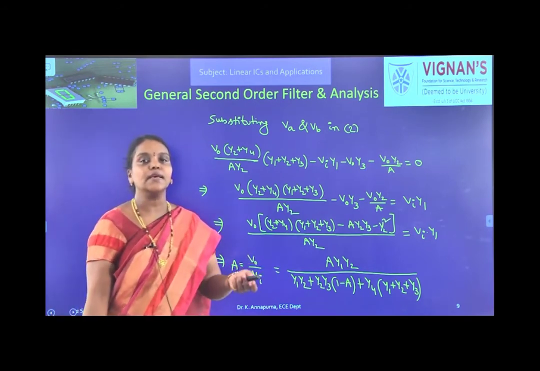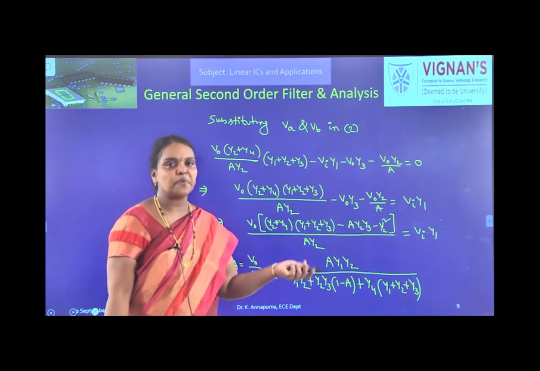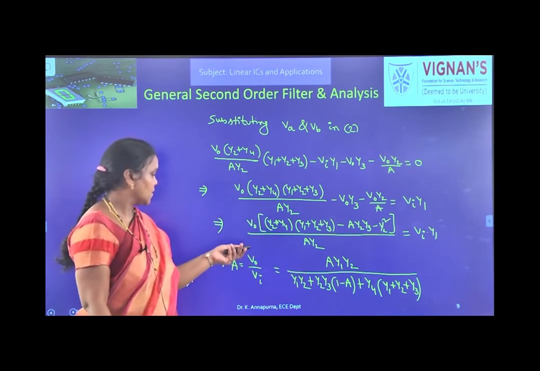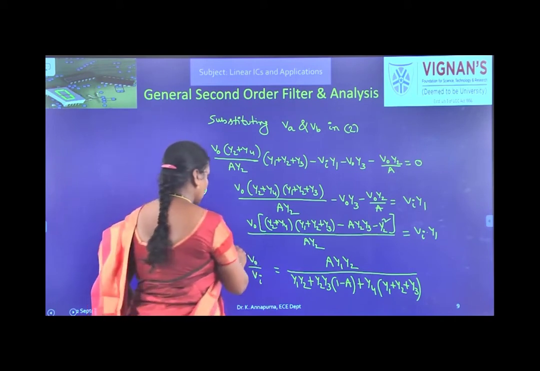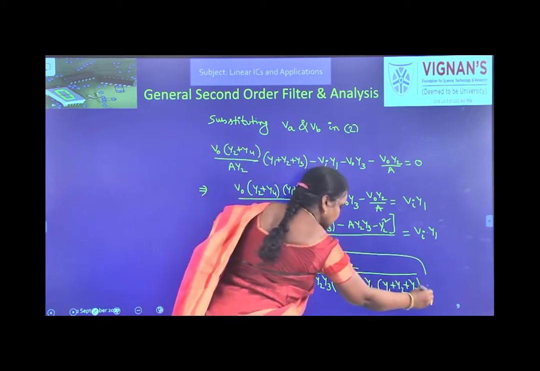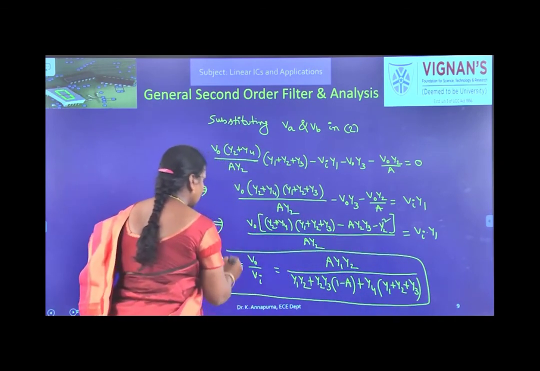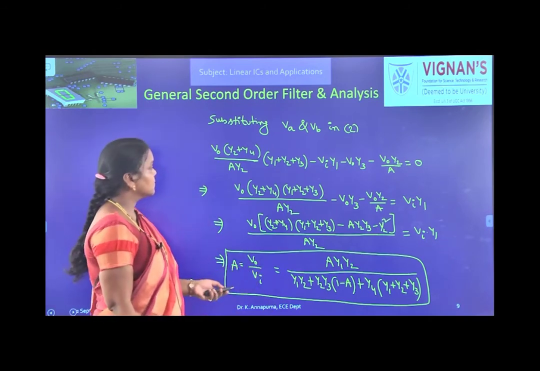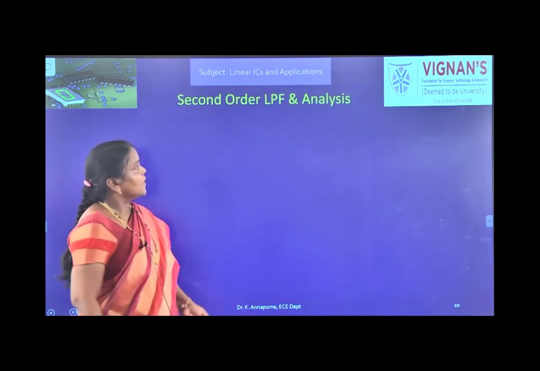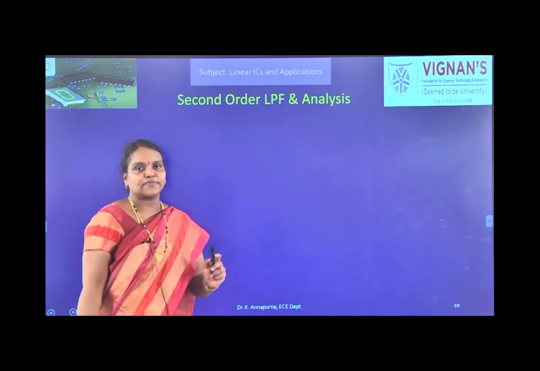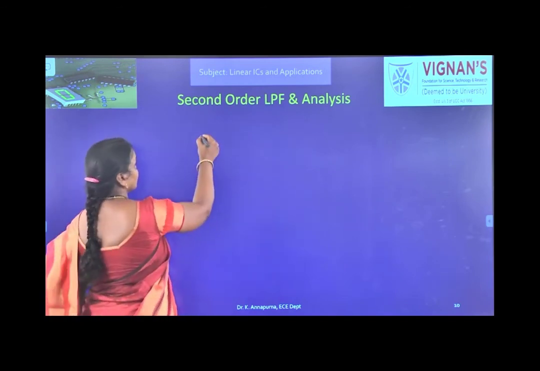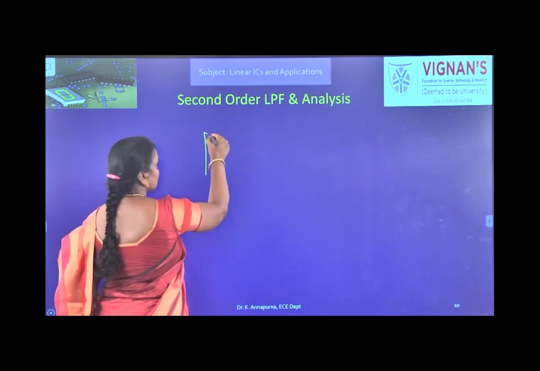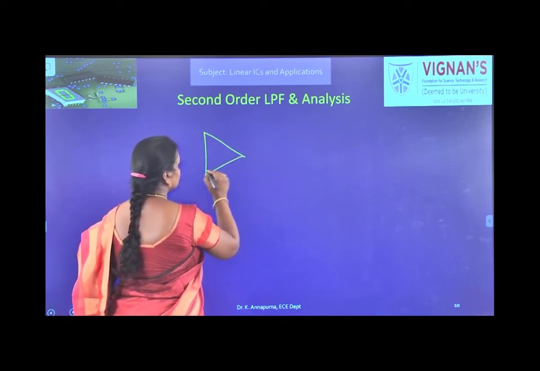Now let us see how the second order low pass filter will be. For that you need to remember this expression we got for the generalized second order filter. Now let us see the second order low pass filter. Just now we have seen the generalized second order filter.